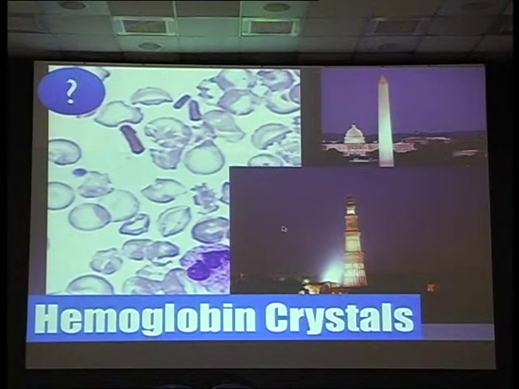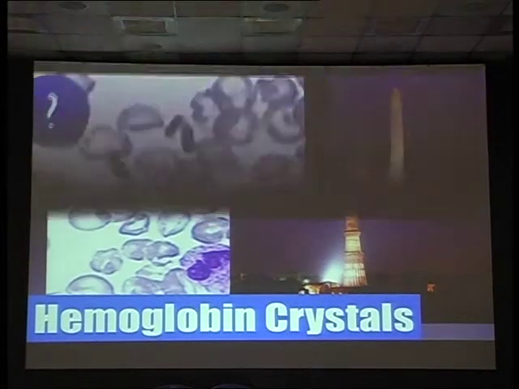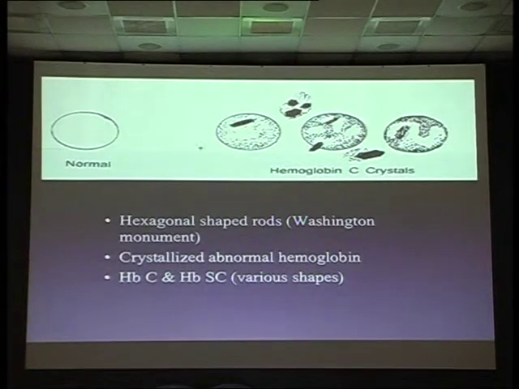Okay, this is hemoglobin crystals. Hereafter we will call it Qutub Minar, not Washington Monument. And these are all hemoglobin C crystals, hexagonal shaped, and I put it just to show it is in the textbooks, because some of the professors may ask you, and this is mainly for medical exams. Until you say Washington Monument, they will keep on asking you.